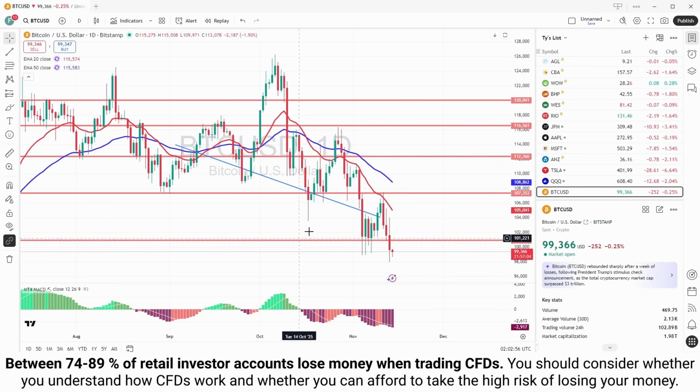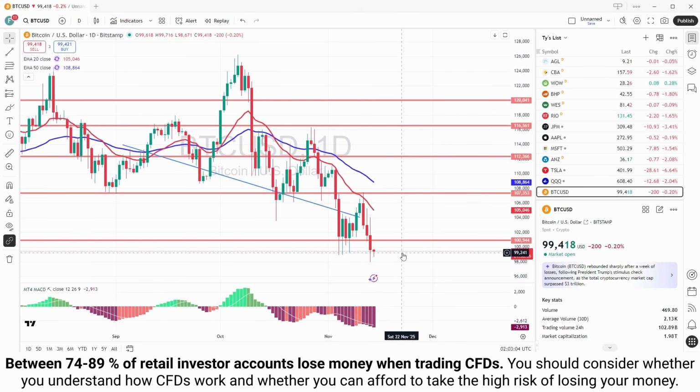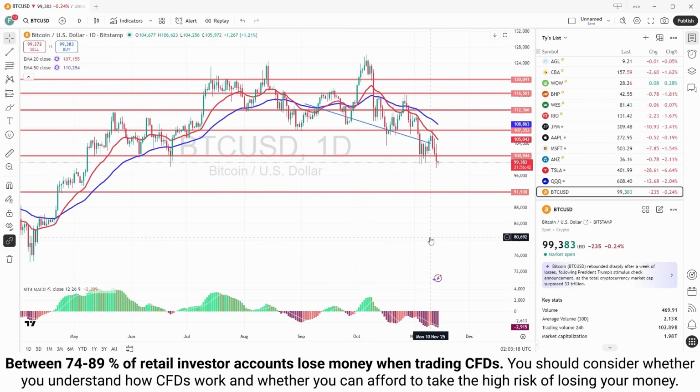There were some very extreme moves throughout that session, and now we're trading right in the very dangerous zone of around that 99,000. Like I've said many times over the last few weeks, if we see a daily close below these levels and it starts to trend down, there's a potential for a $7,000 or $8,000 drop, which would bring it down to around that 92,000 to 91,500. It seems like it's a long way away, but it's really not that far away at all when you look at it from a charting perspective.